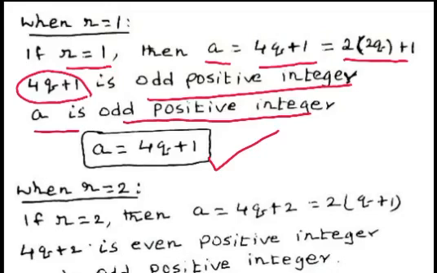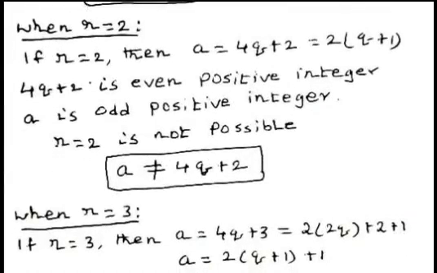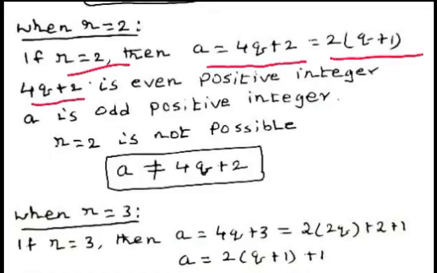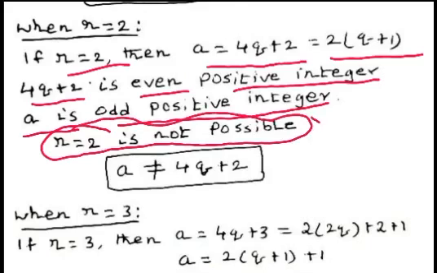Now we consider the case when remainder is 2. When remainder is 2, a equal to 4q plus 2, that equal to 2 multiplied by q plus 1. So, 4q plus 2 is even positive integer. But we assumed that a is odd positive integer. So, this is not possible. An odd number cannot be equal to even number. Hence, the case r equal to 2 is not possible. A cannot be expressed in the form of 4q plus 2.